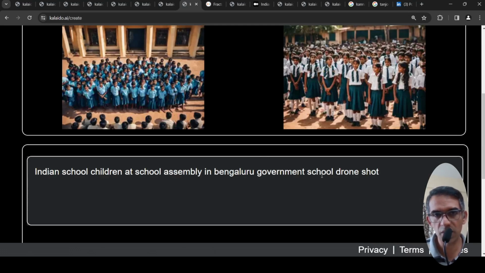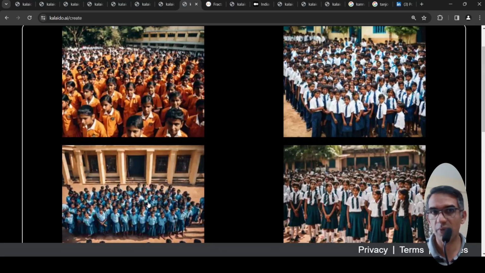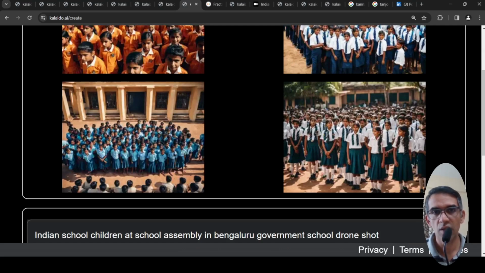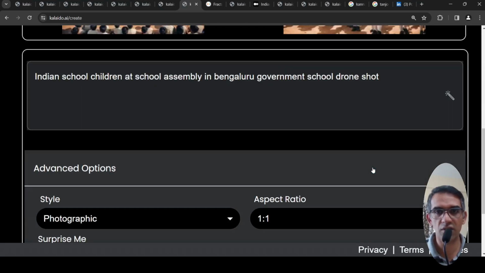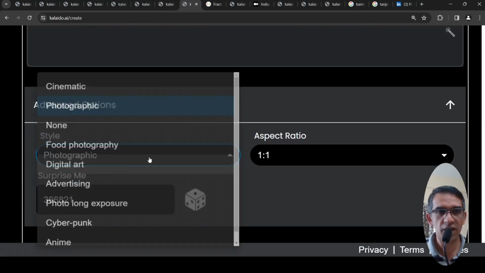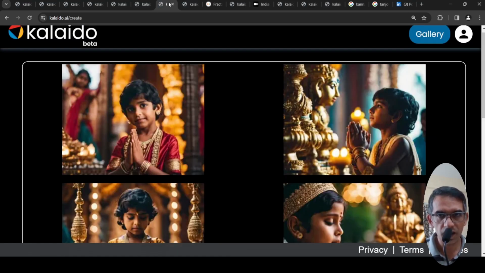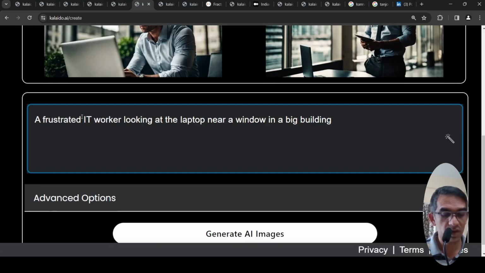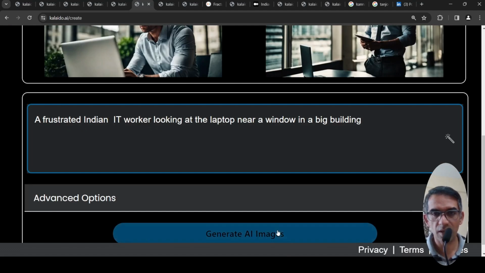So this was Indian school children at an assembly in a Bangalore government school. Drone shot. Maybe the uniforms are coming out properly. This is the typical color of the government school uniforms, blue. And if you look at the faces, the eyes, everything goes for a toss, right? They have these different styles over here, like photographic, cinematic, so you can play around with that. We'll quickly see if our IT worker is generated over here, and okay, I didn't put Indian, because then it pulled out a generic Western IT worker. Okay, let me put Indian.